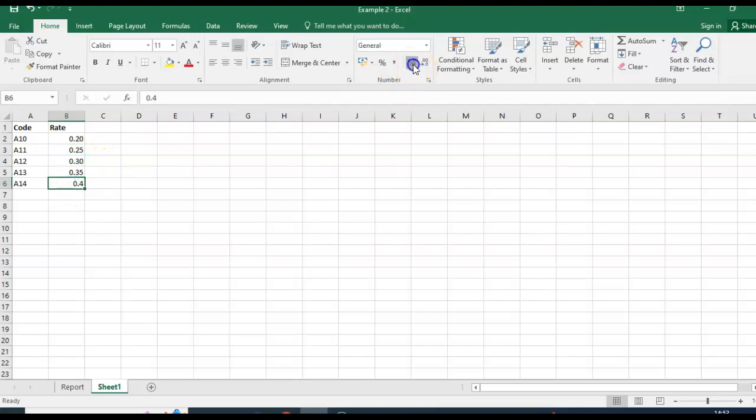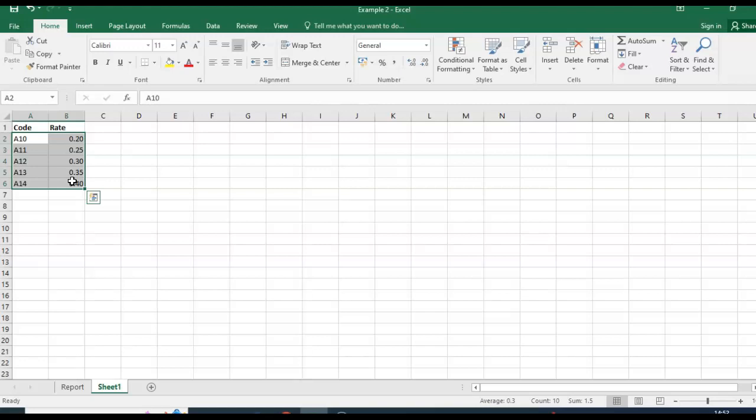and the same here. Okay, part 4 then, assign the name rates to an appropriate range of cells. So I'm going to assign the name rates on this sheet here. To do that, you don't include the headings, code or rate. I'm going to highlight from A10 down as far as 0.40. So that's the first thing we do.